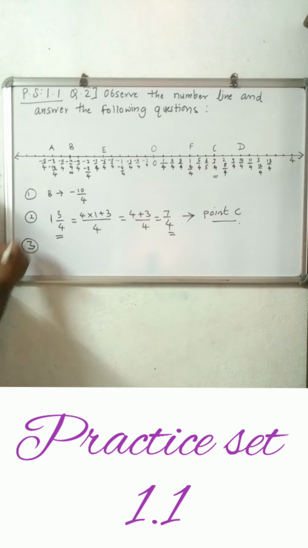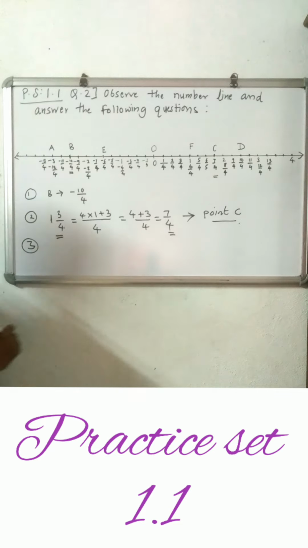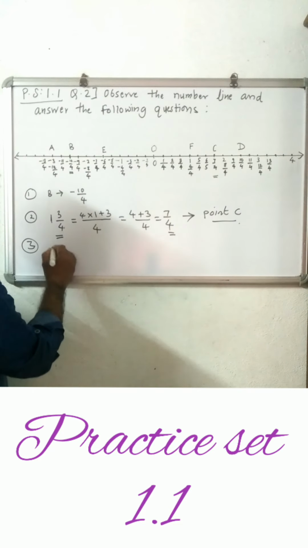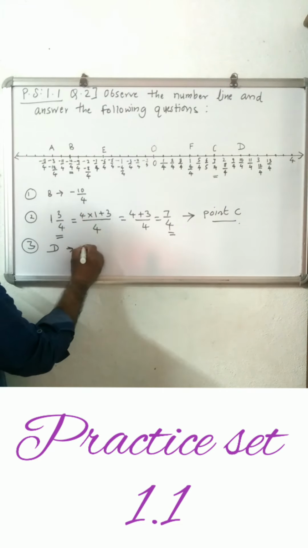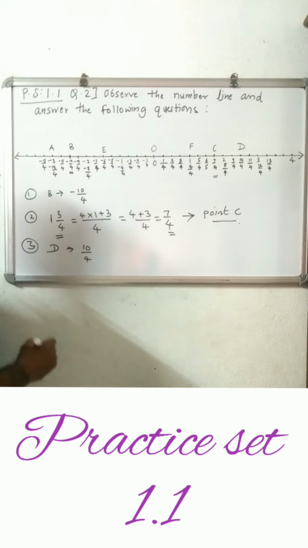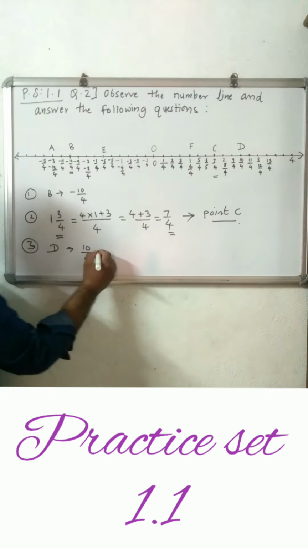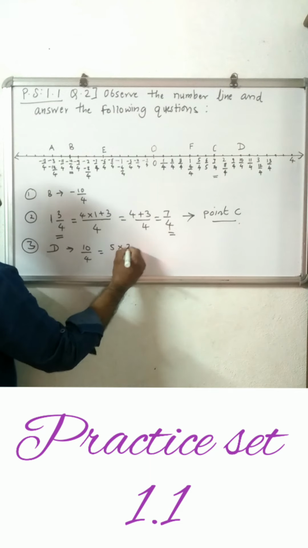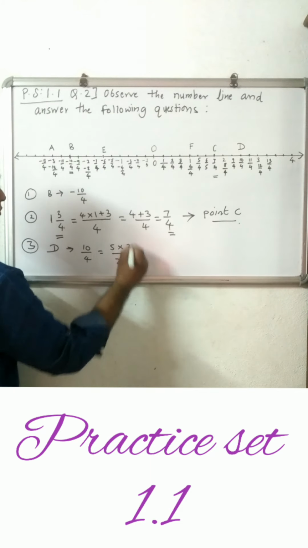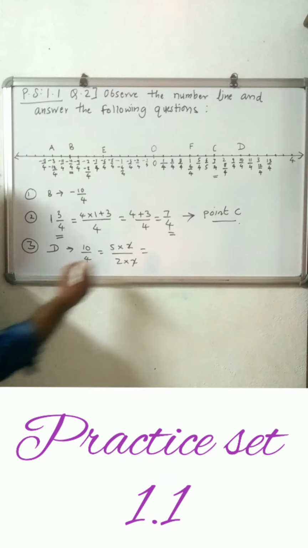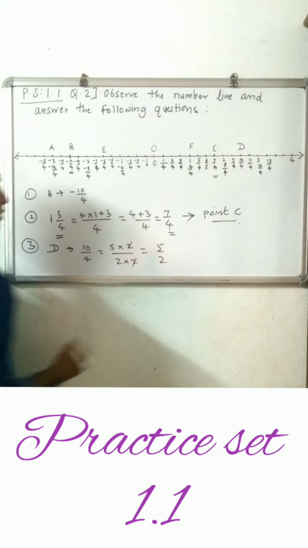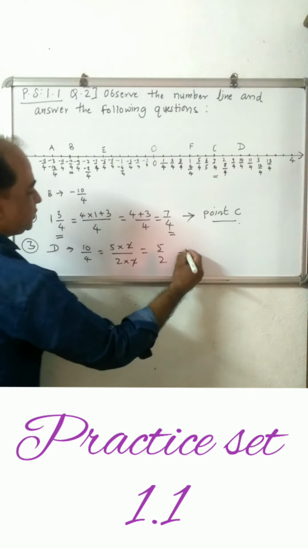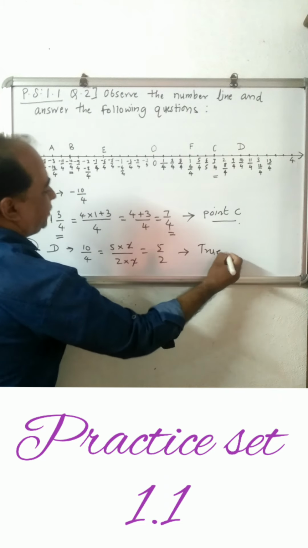Third question. Third question is, state whether the statement is true or false: the point D denotes 5 upon 2. Now point D denotes which number? 10 upon 4, which is equivalent to 5 into 2 upon 2 into 2, cancelling the common factor. So 5 upon 2. Yes, point D denotes it. It is a true statement.